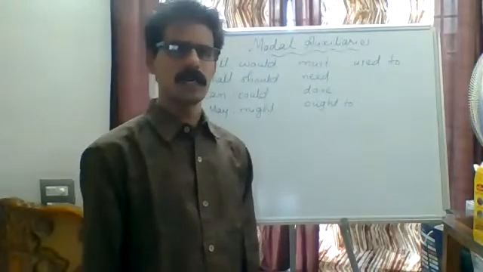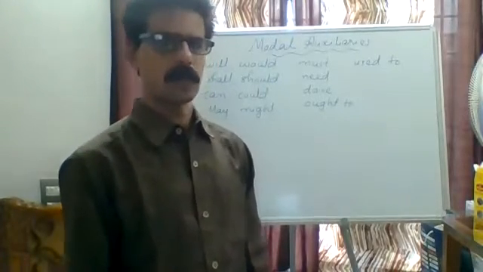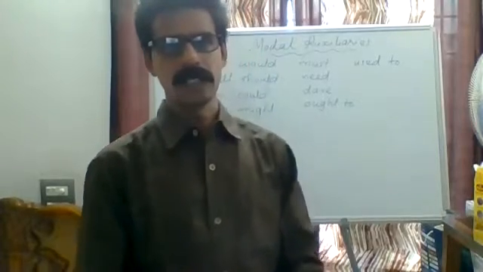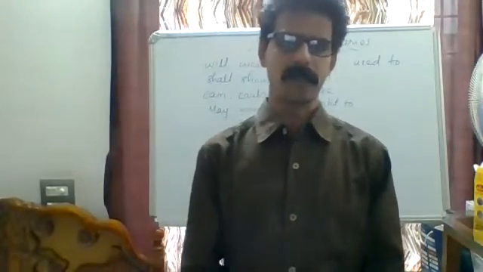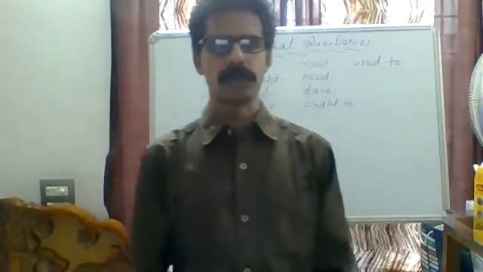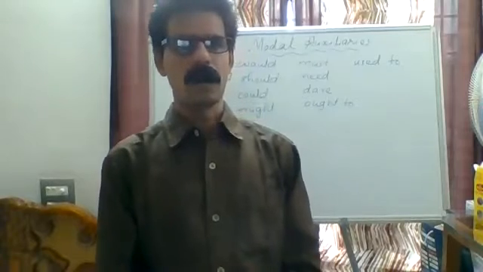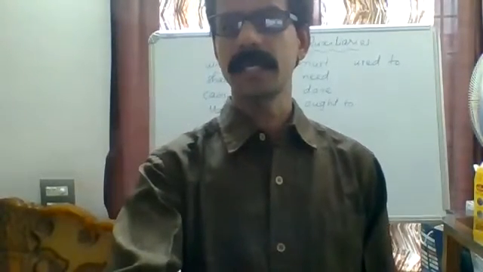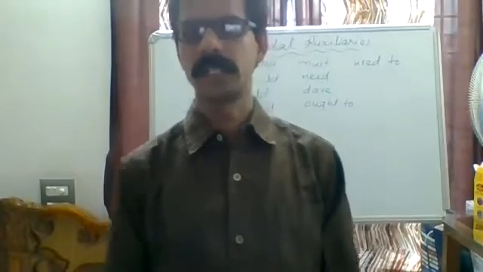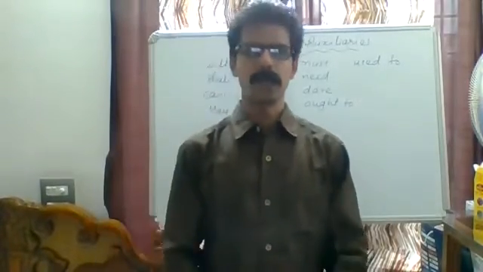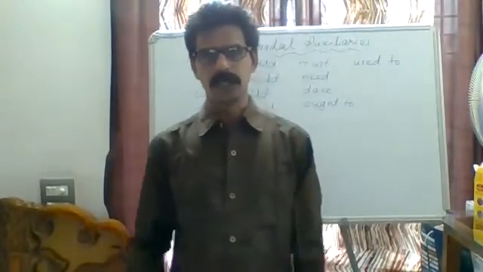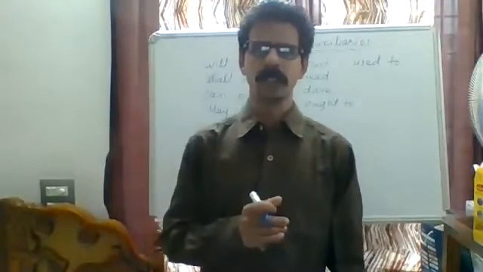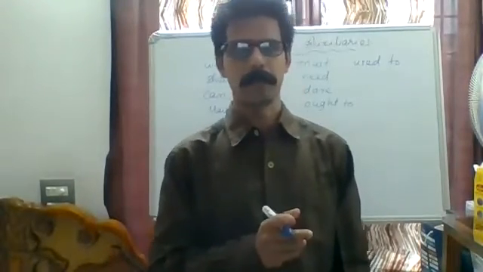The first type is the primary helping verbs, or primary auxiliary verbs. We have already seen them yesterday. What are the primary auxiliary verbs? Is, are, am, was, were, have, has, had, do, does, did. These are the 11 primary auxiliary verbs. How to use them, we have already seen.